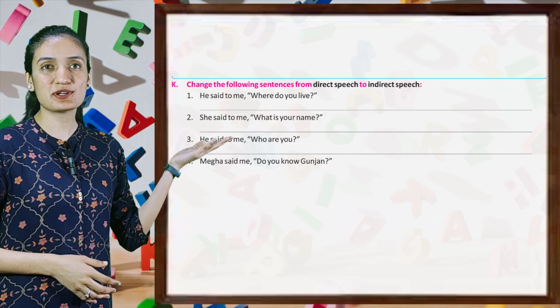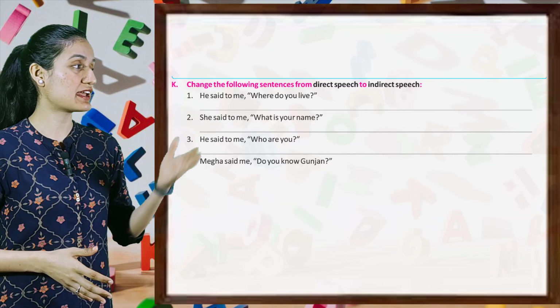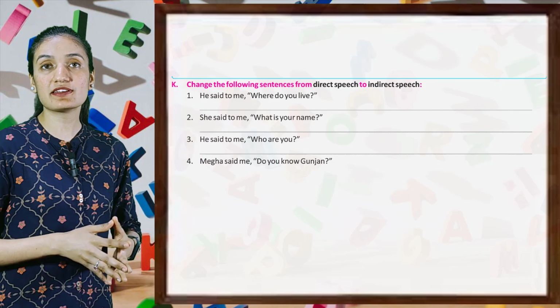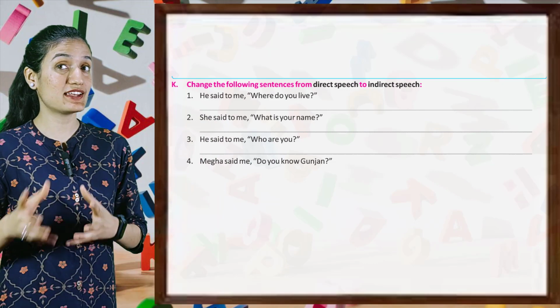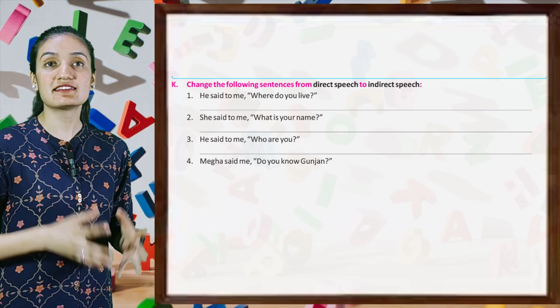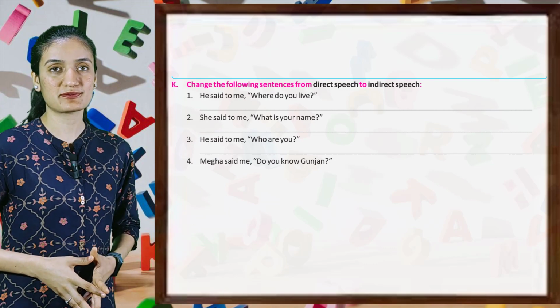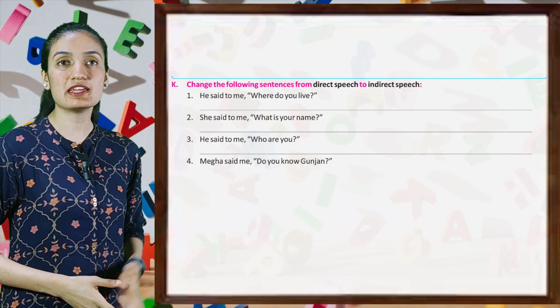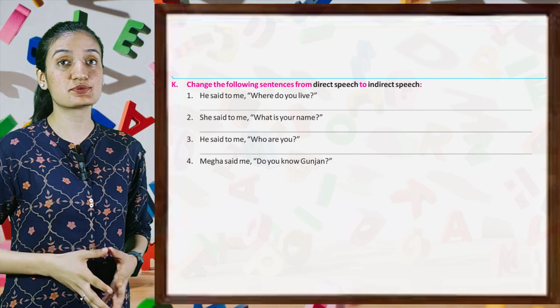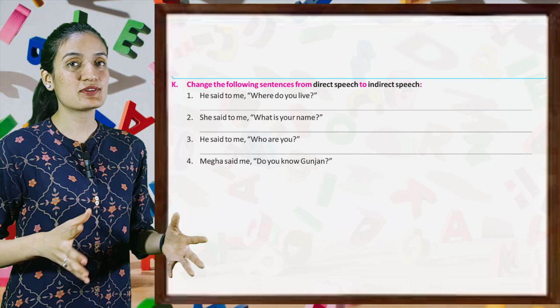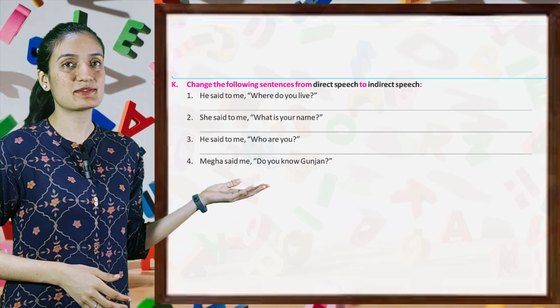Now, let's do an exercise. Change the following sentences from direct speech to indirect speech. First, he said to me, where do you live? So, this sentence will be, he asked me where I lived. So, in the same way, do the rest of the sentences by yourself.